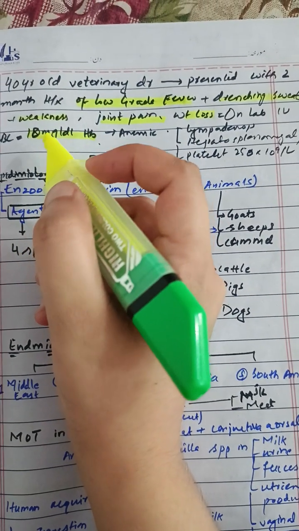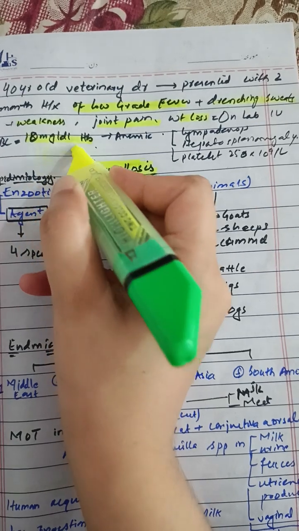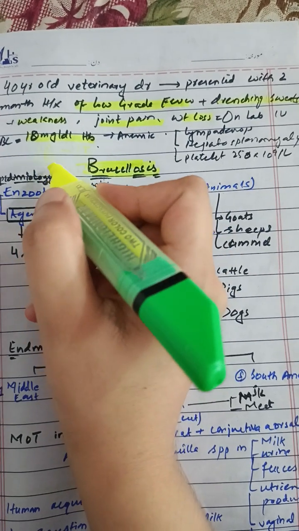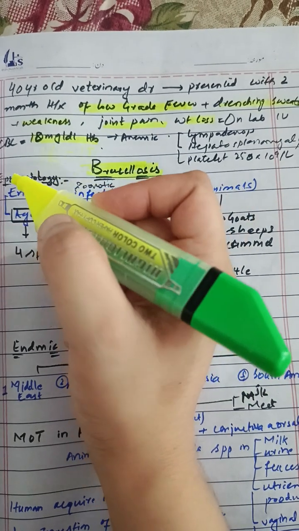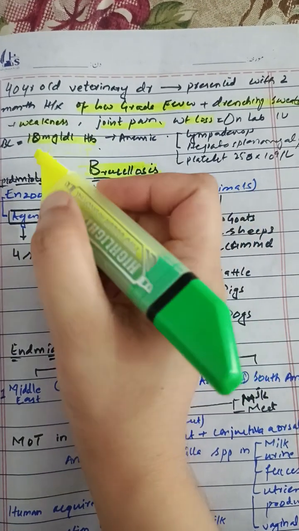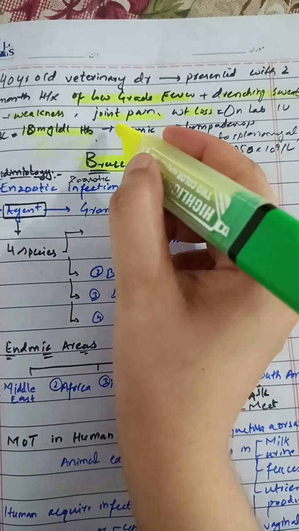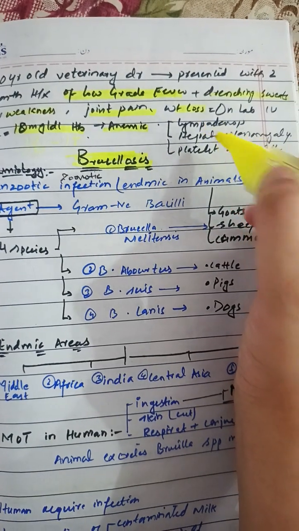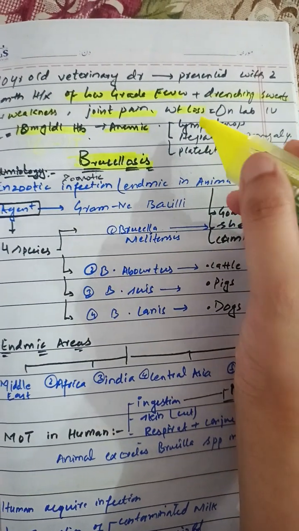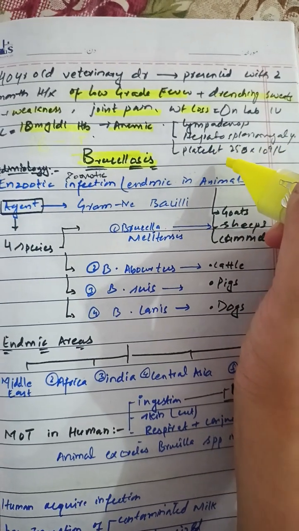Normally, the hemoglobin of the male ranges from 16 to 18, and that of female ranges from 14 to 16 milligram per dl. Now here his Hb is 10 milligram per dl. It means the patient is anemic. He had lymphadenopathy and hepatosplenomegaly on examination, and his platelet count was also low.